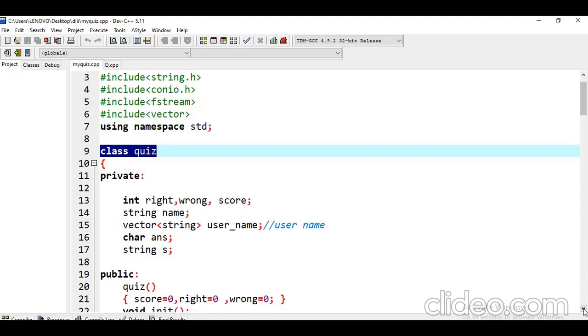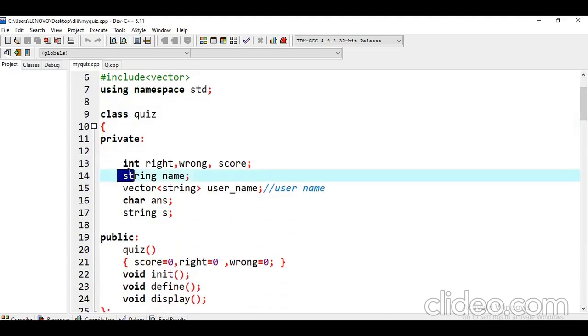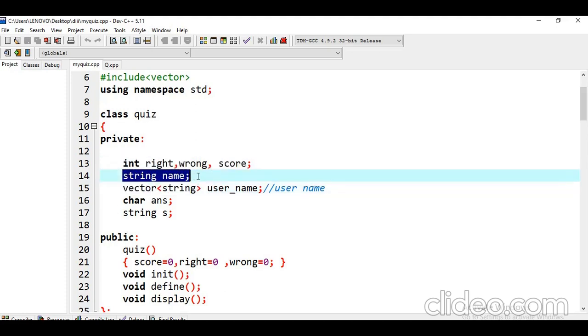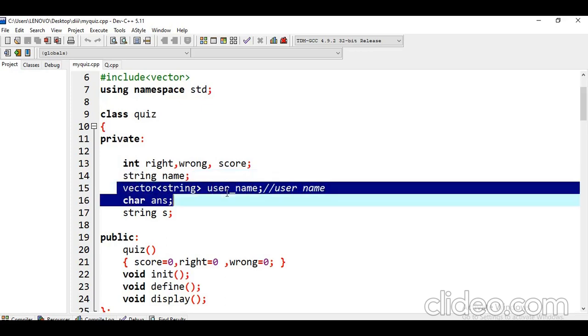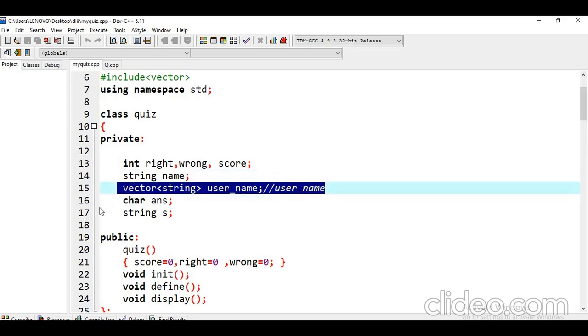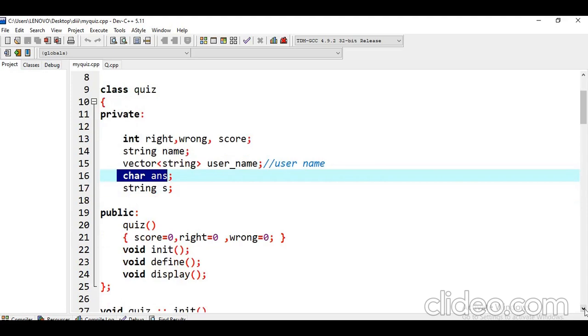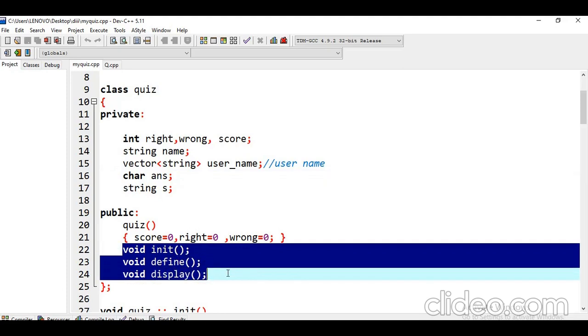In the private section we use some data: right to count right questions, wrong to count wrong questions, and score to count the total score. We also use a string name for the username, a vector to store the username, a character for the answer, and a string s. In the public section we have the functions initialization, define and display.